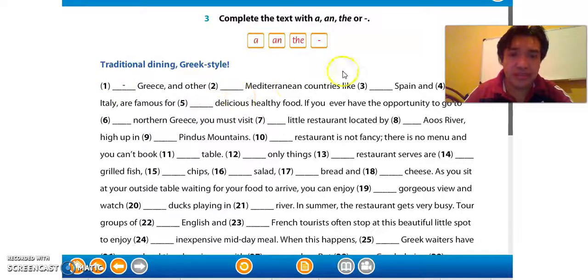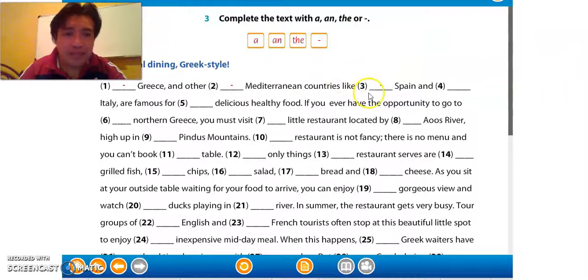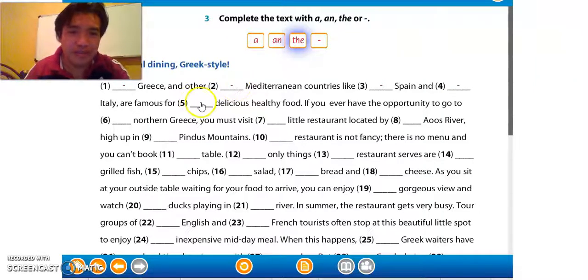Greece and other Mediterranean countries, it doesn't take anything. Like Spain doesn't have any article. Spain and Italy, once again, we don't need any article, are famous for, here's something specific, so we need the article for the delicious healthy food.